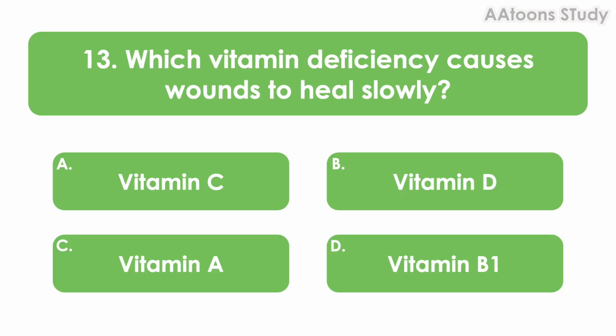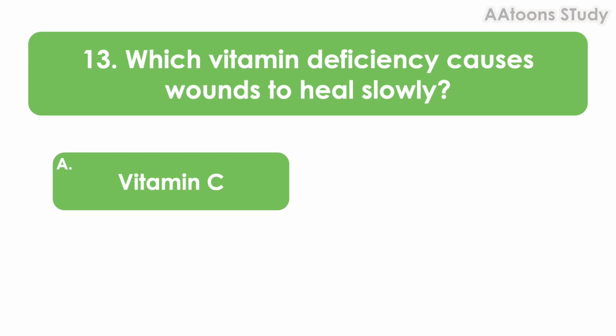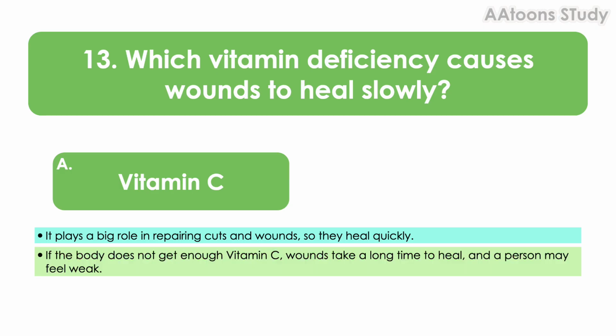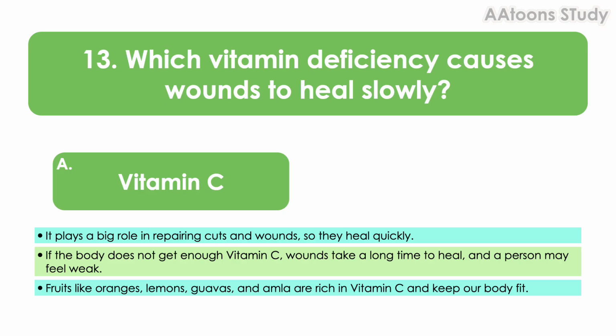Which vitamin deficiency causes wounds to heal slowly? Vitamin C is an important vitamin that helps our body stay strong and healthy. It plays a big role in repairing cuts and wounds so they heal quickly. If the body does not get enough vitamin C, wounds take a long time to heal and a person may feel weak. Fruits like oranges, lemons, guavas, and amla are rich in vitamin C and keep our body fit.